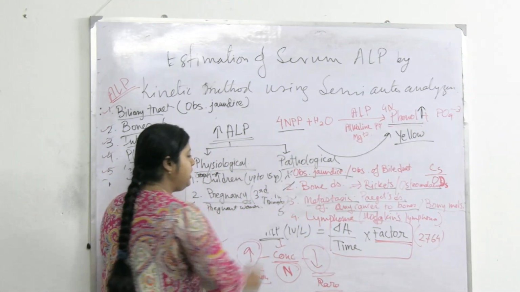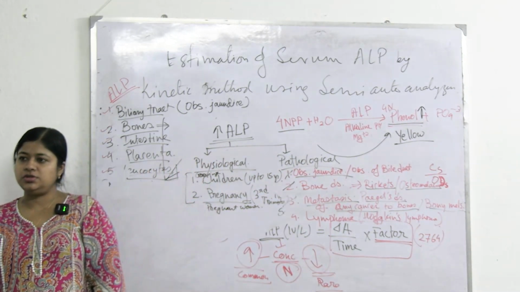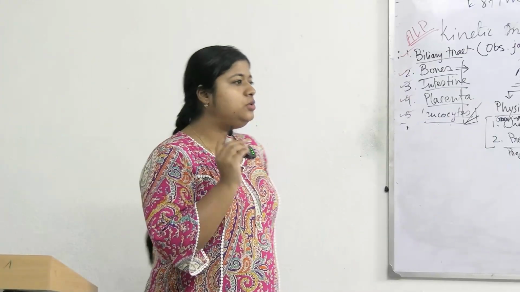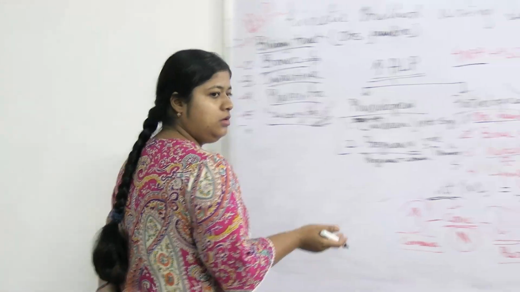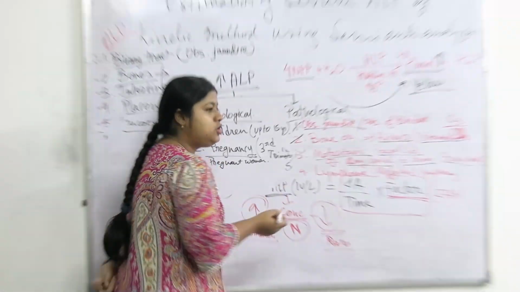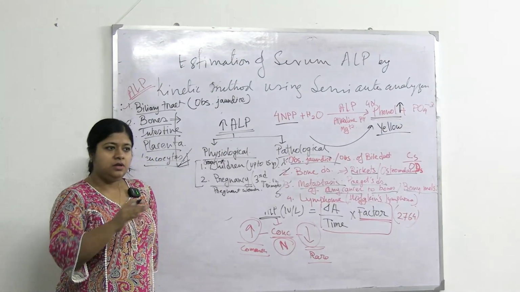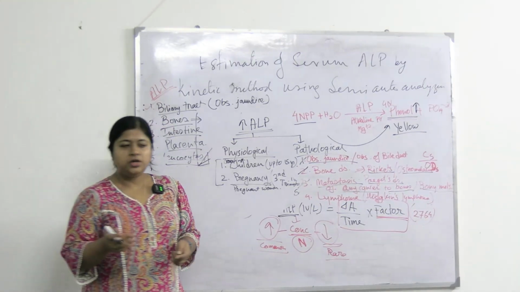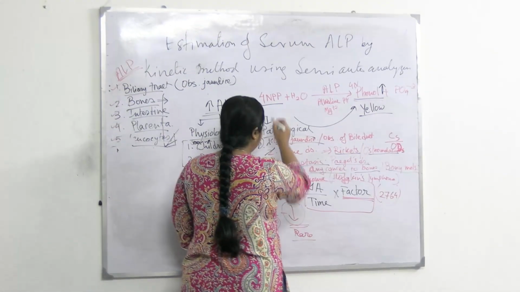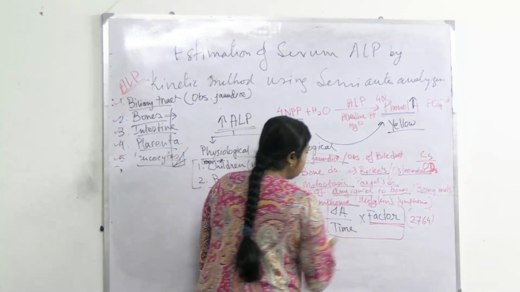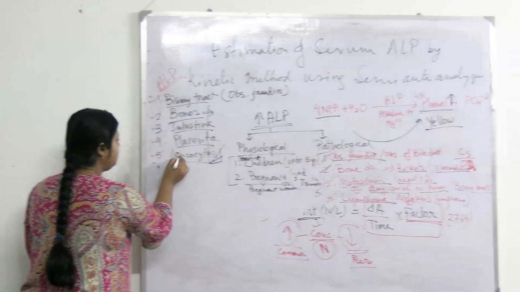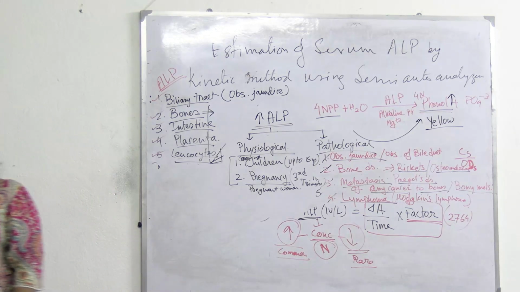Third is any spread of cancer to the bones, which will lead to high osteoblastic activity. Bone will grow there, bony mets will lead to bone growth, and that will lead to high alka phos. And lastly, lymphoma, that is Hodgkin's lymphoma, related to the source of WBC or leukocytes.